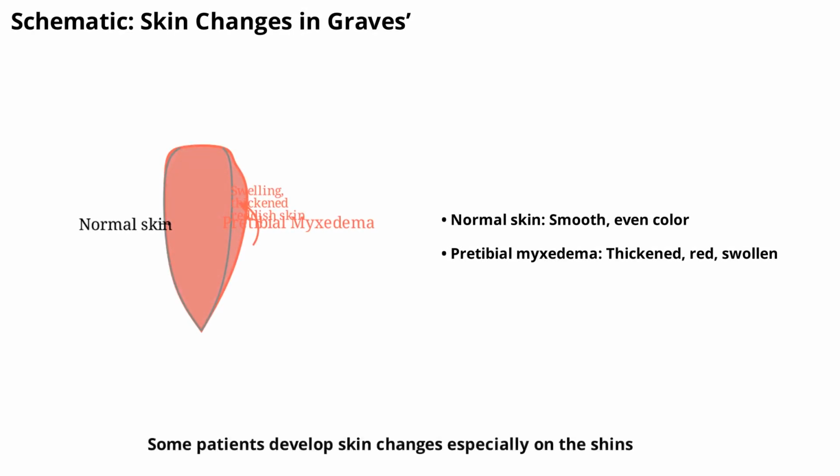Some patients develop skin changes, especially on the shins, known as pretibial myxedema. This schematic will illustrate the appearance and progression of these skin symptoms, helping viewers recognize them early.